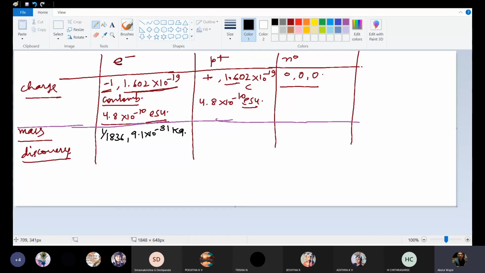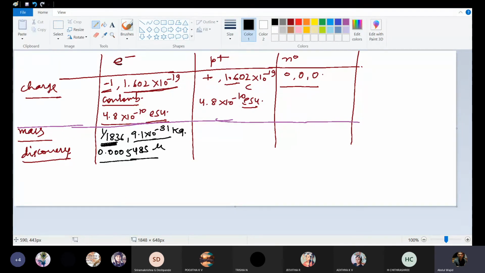In AMU, it will be 0.0005485 AMU. Here I have written 1 upon 1836. In some books you will get 1 upon 1835 or 1 upon 1839, so it's not a big deal. This is relative mass, this is actual mass in kg, and this is actual mass in AMU.